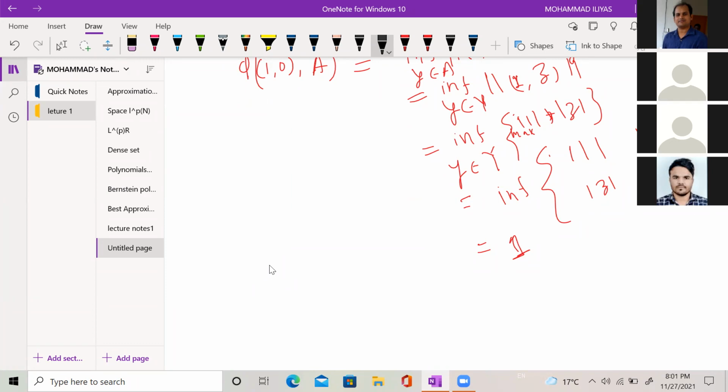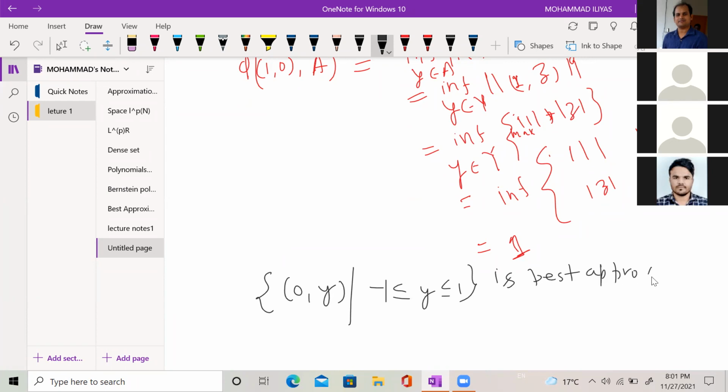Yes, sir. This means that this whole set (0, y), where y lies between minus 1 and 1, this whole set is the best approximate to the point (1, 0). So in this case, this collection of all best approximates to the point (1, 0) is an uncountable set.